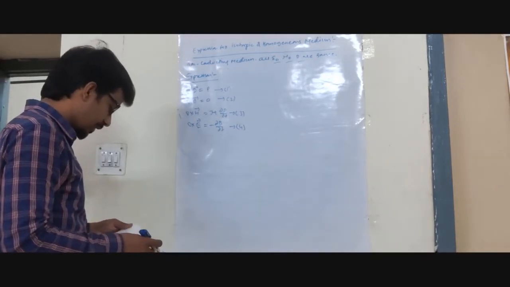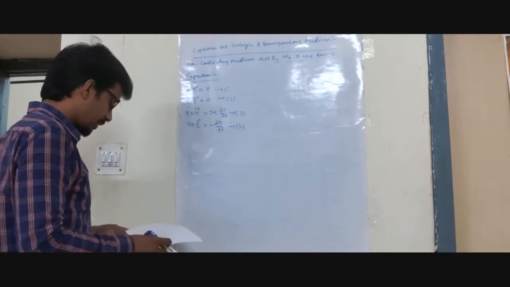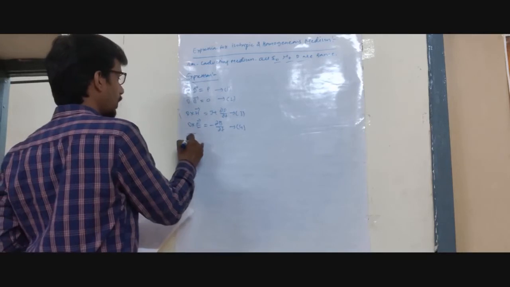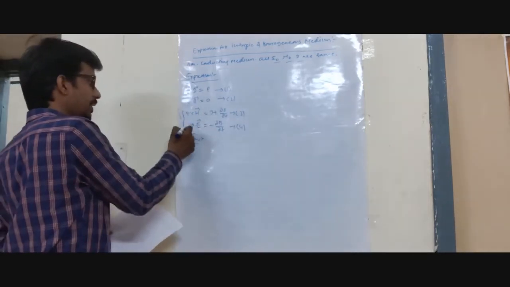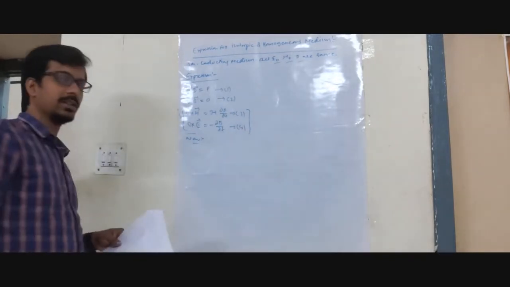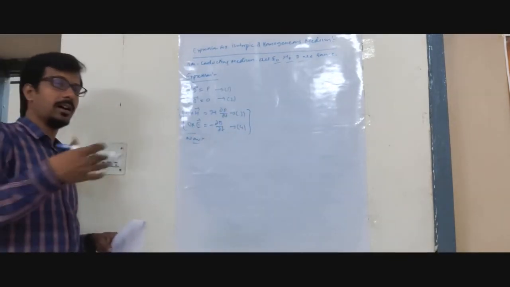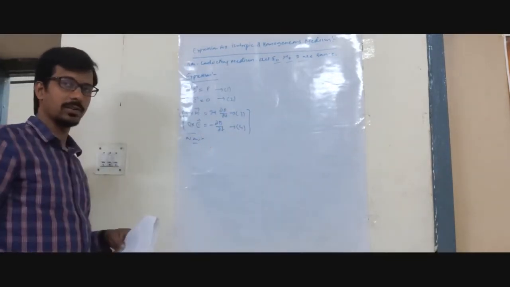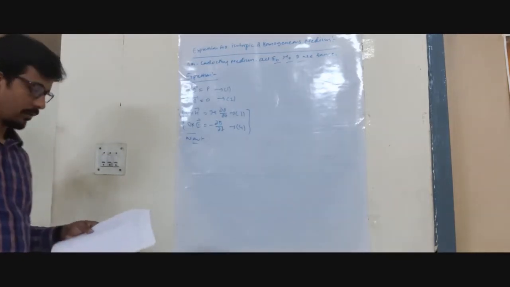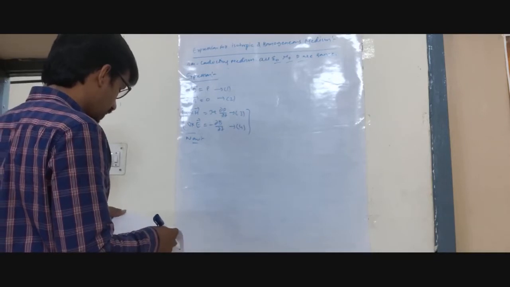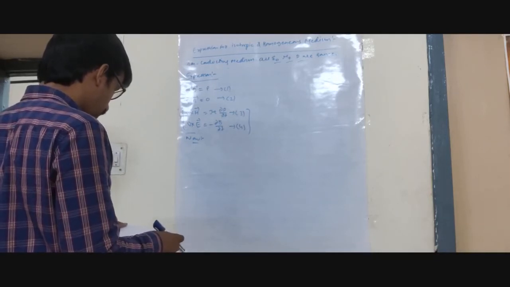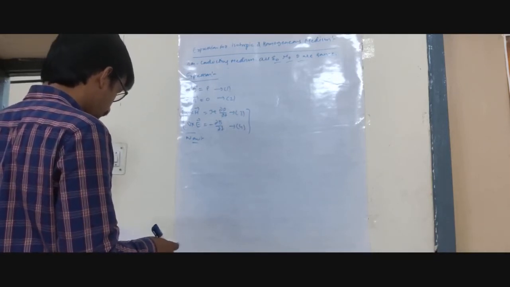We have taken the equations and multiplied. Now by changing these two equations, we are going to apply the dielectric constant of the isotropic medium, and then we are going to get the new equations. Let us see what the new equations are.